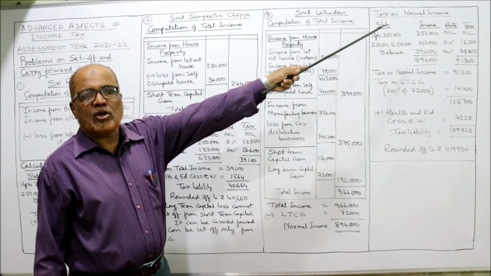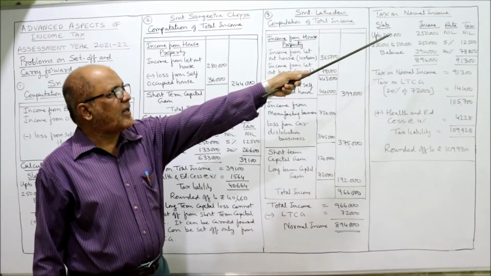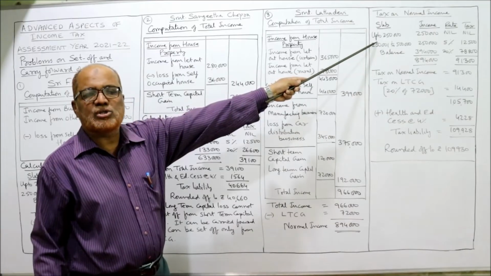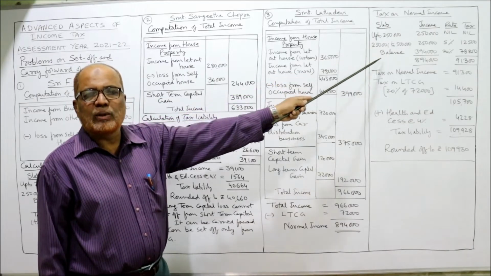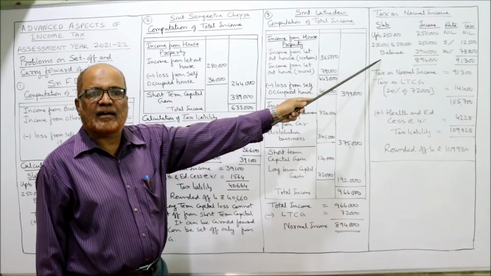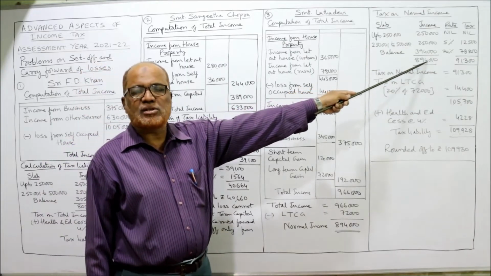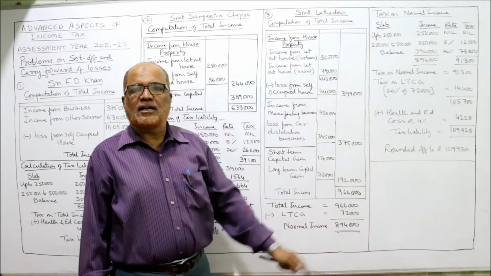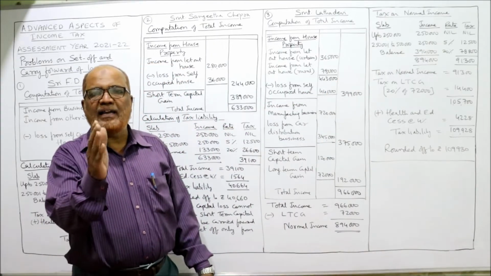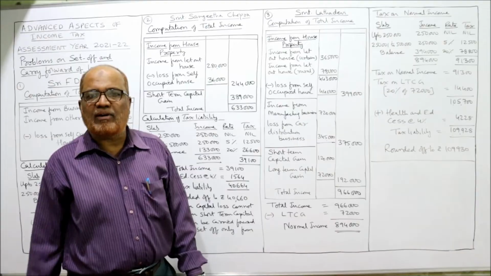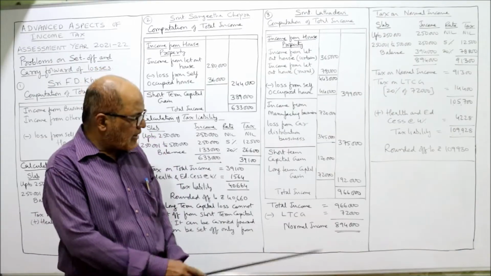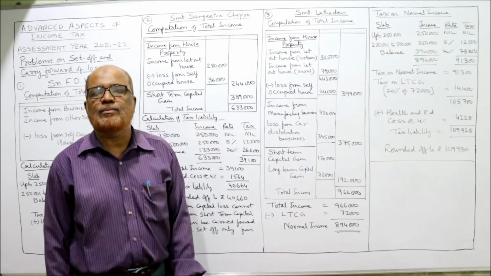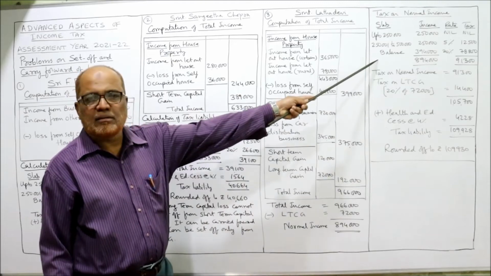Now, tax on normal income, slab rates. Up to 2,50,000 nil, no tax. Next, 2,50,000 to 5 lakh: the income is 2,50,000, rate of tax 5%, 12,500. The third slab goes from 5 lakh to 10 lakh, but our income is not going up to 10 lakh. Our income is only 8 lakh 94,000. So I am taking the balance.